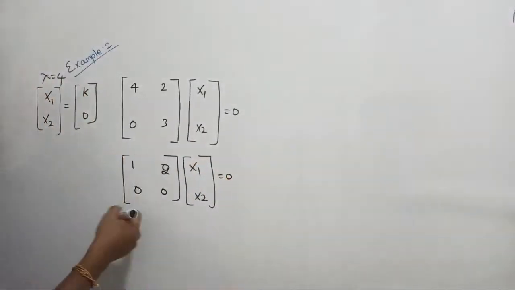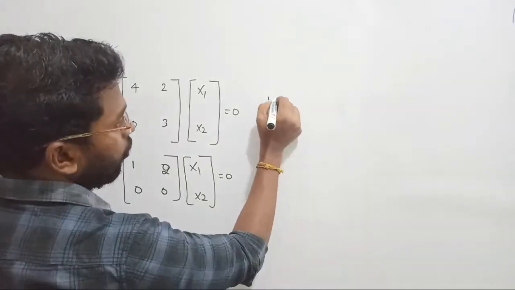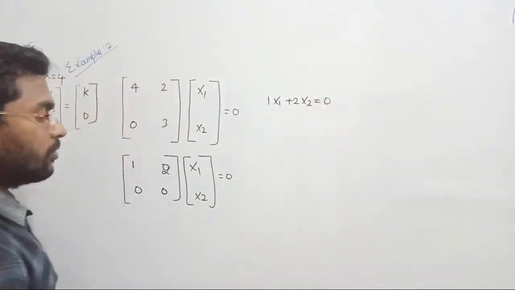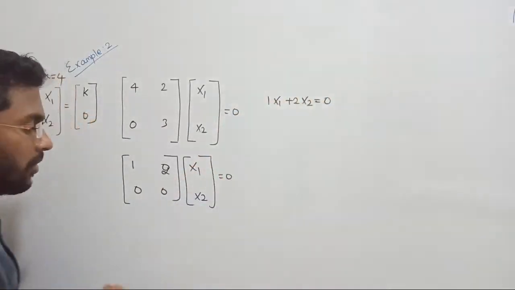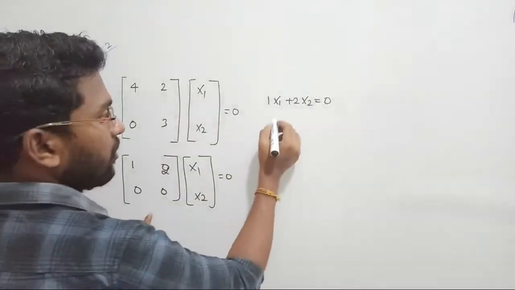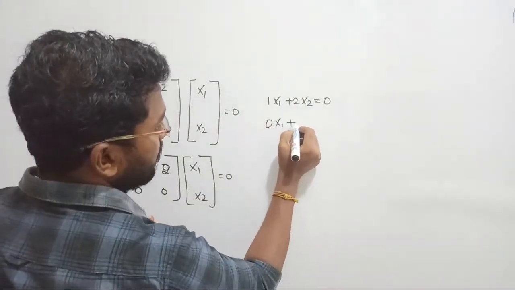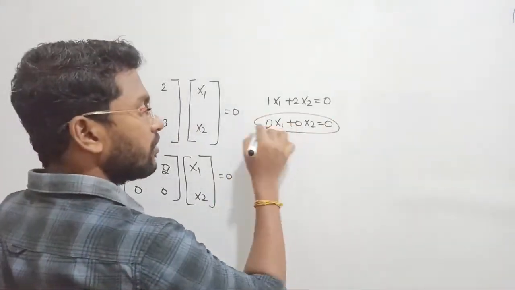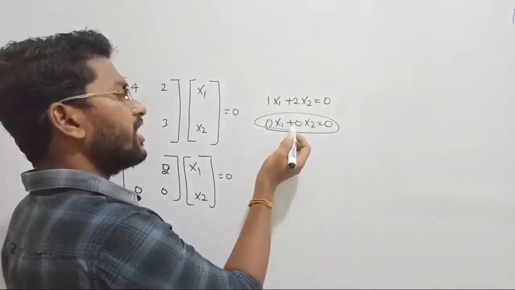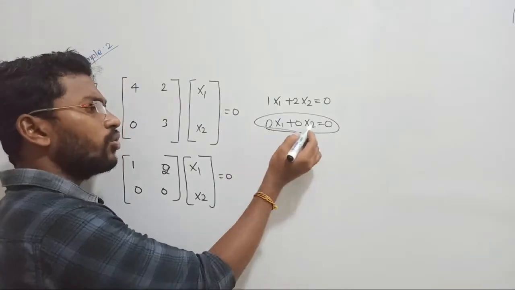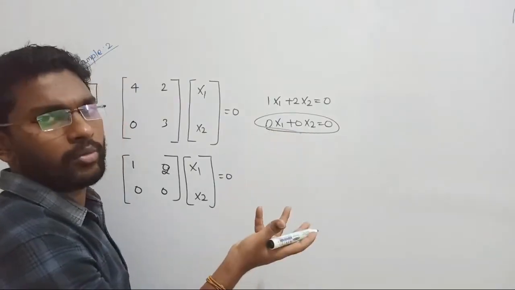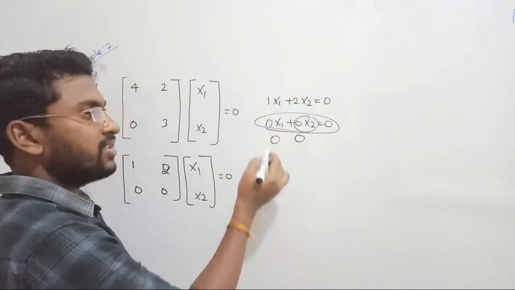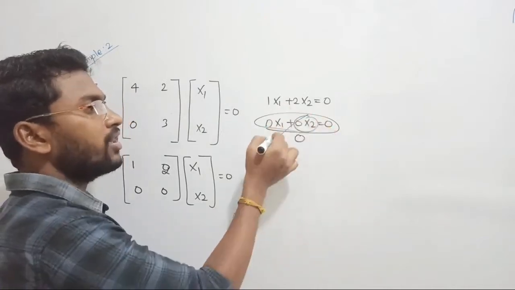If I write the answer for this, it can be written as 1 into x1 plus 2 into x2 equal to 0. From the first equation we can do something, but from the second equation we cannot do anything. 0 into x1 plus 0 into x2 will become equal to 0. Can you find anything from this equation? No. Since it is 0 into x1 and 0 into x2, 0 into x2 will become 0, 0 into x1 also will become 0. Such that this whole equation will become 0. I cannot do anything with this.